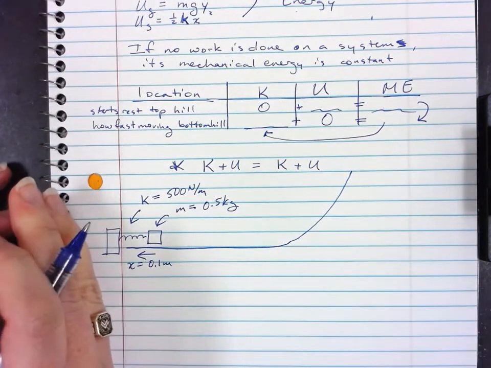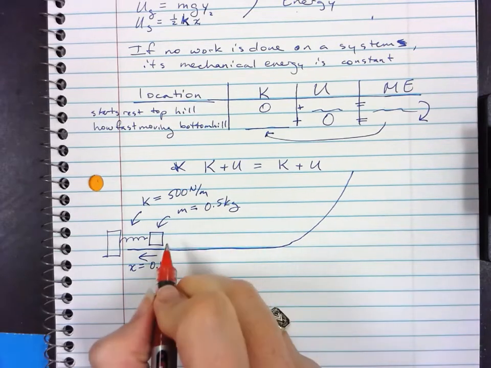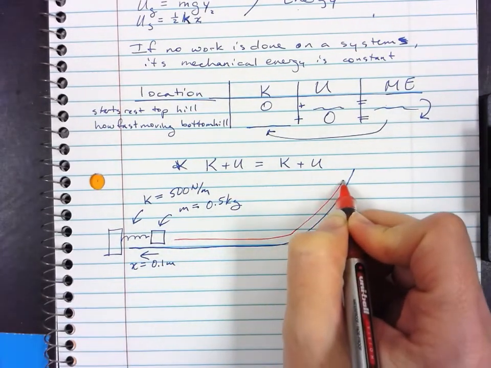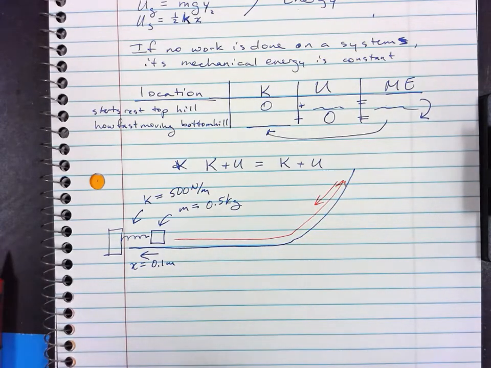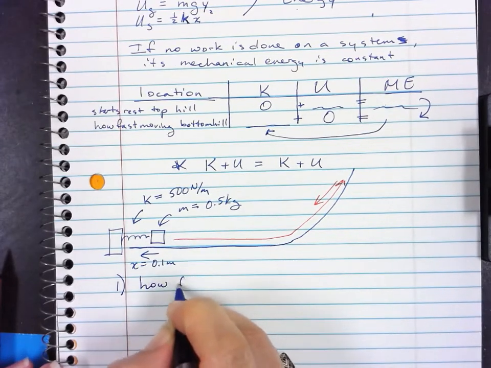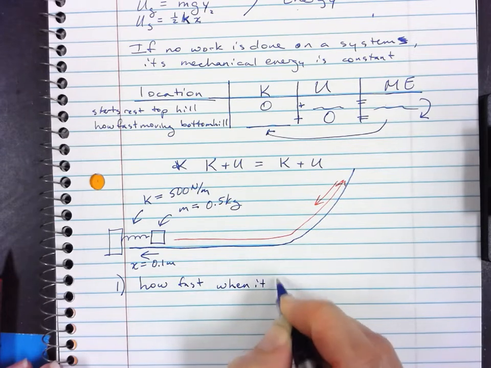So we're going to push back the block and then we're going to release it. It's going to leave the spring and it's going to be moving pretty fast, and then it's going to slow down and it's going to reach some maximum height, and then it'll go back down. So I have two questions. The first question is, how fast is it moving right when it leaves the spring?